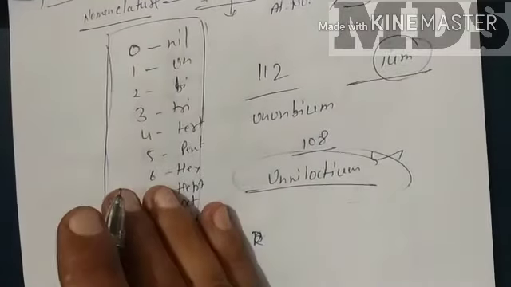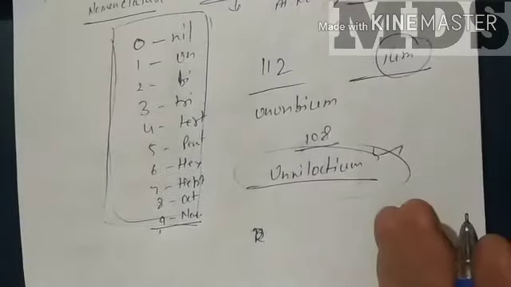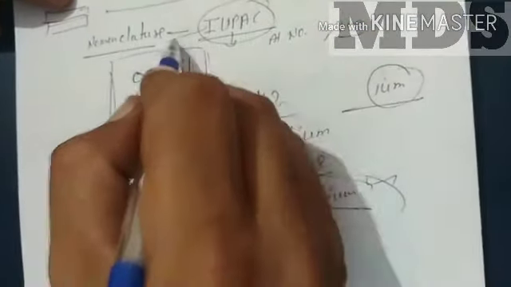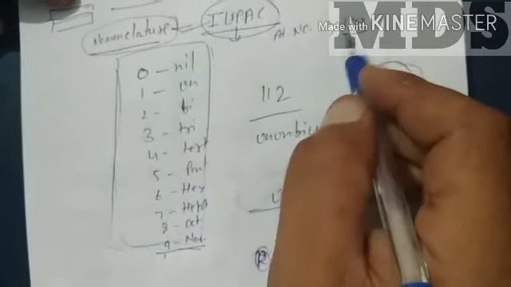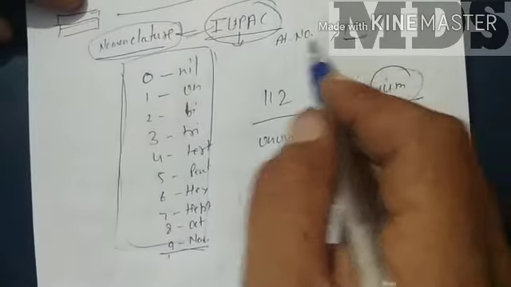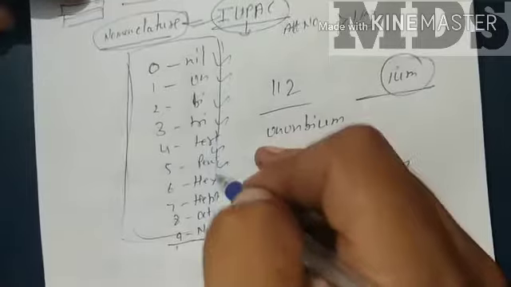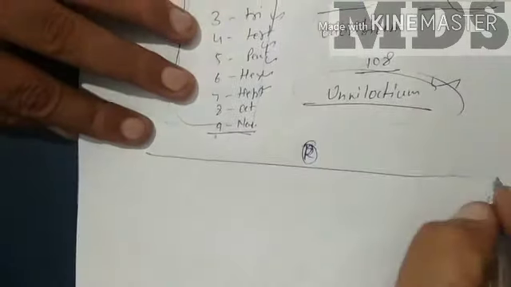Americans gave their own name to a particular element, the British another name, and the Russians another. So IUPAC gave norms for the naming of those elements whose atomic number is greater than 100. In that manner you can write the name of any such element. Now the classification is completed here.